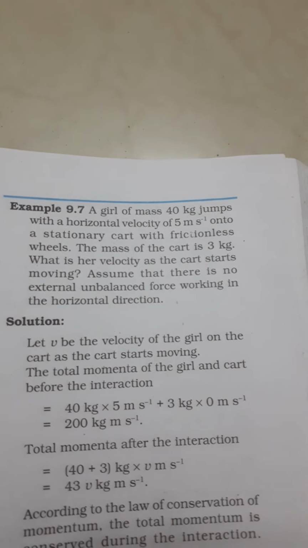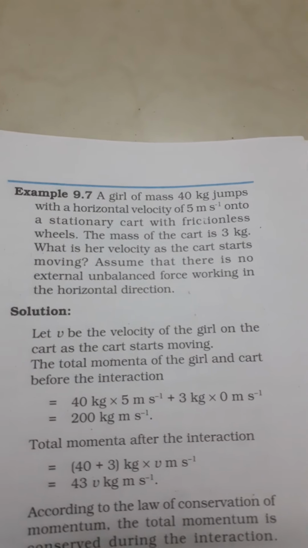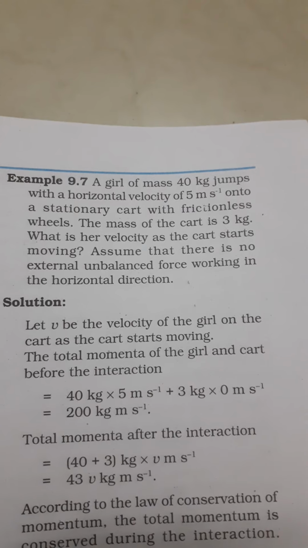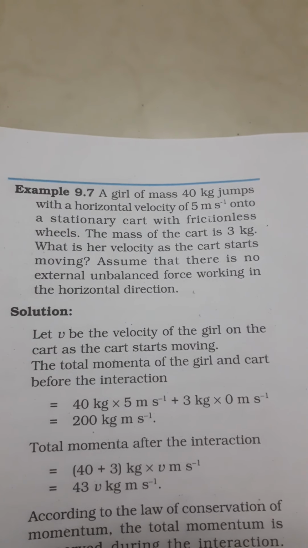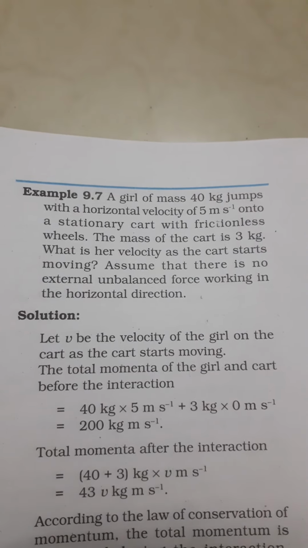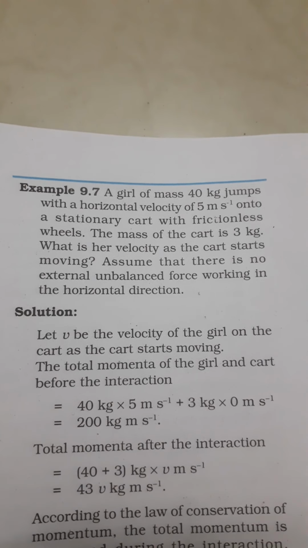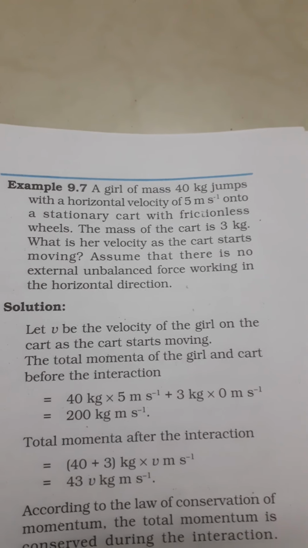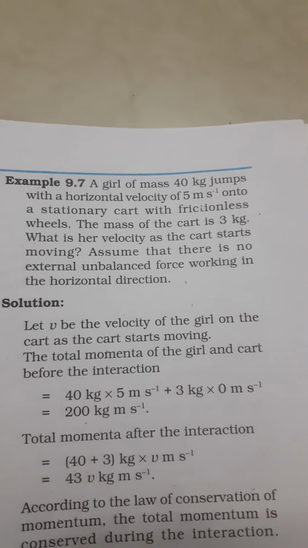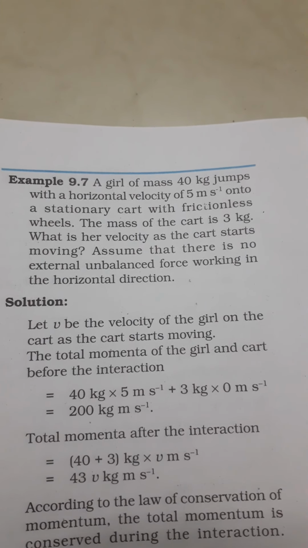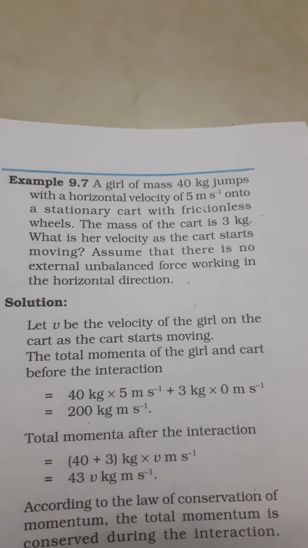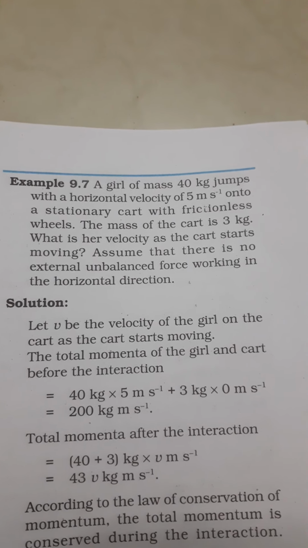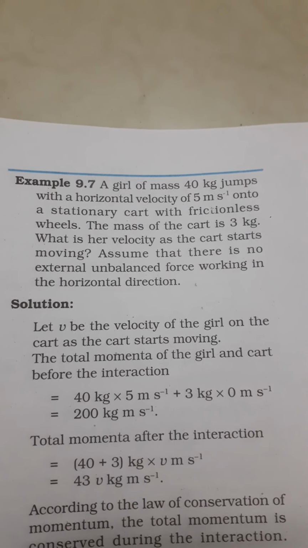Okay. So they have given the mass of the girl and also velocity of the girl and mass of the cart, and that is in the skating cart like that. Okay, that cart is at the stationary position. Stationary means it is at rest. We have to assume that it is at rest, and its mass is 3 kg. So the initial velocity of the cart is 0. Okay, the initial velocity of the girl is 5 meter per second.